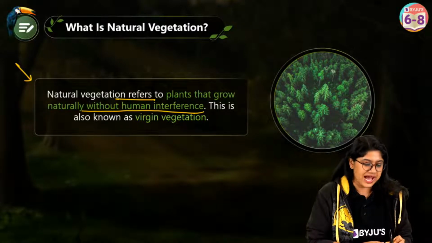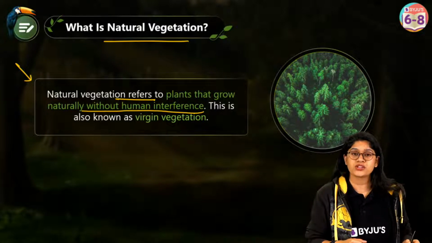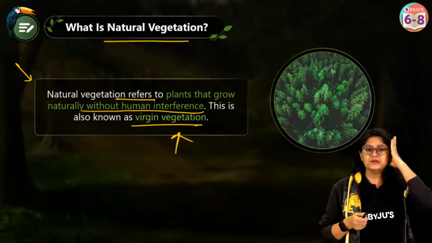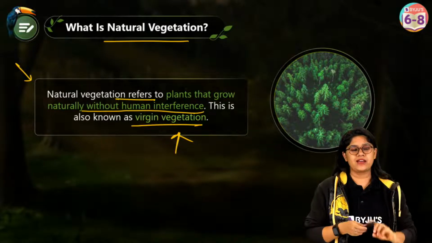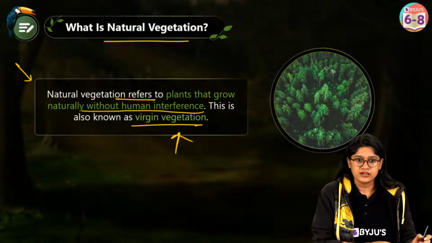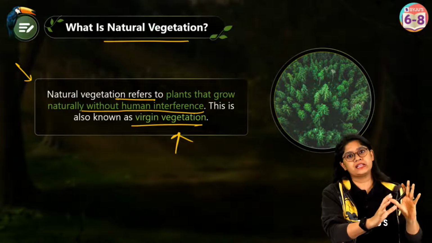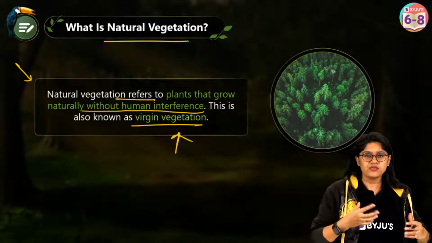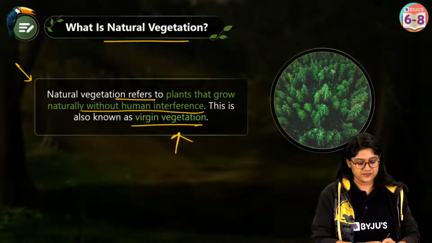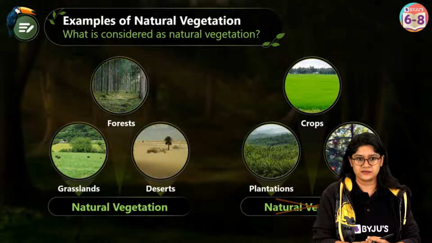That's why we call it natural vegetation, or the other name we sometimes use for this is virgin vegetation. Clear? Very good, everyone. It's a very easy definition for all of us to remember. So we have those places where we will not be doing anything, but the nature itself, we'll see that there's a growth of plants happening. Then, of course, we are comparing it here with two important things.